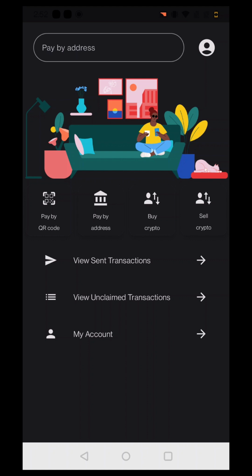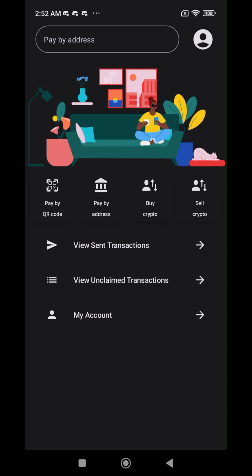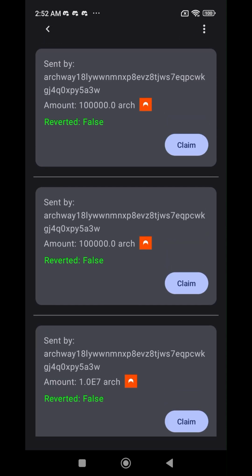So I'll go to my other app. This is my other mobile. Here I received the transaction. So I'm going to go to the unclaimed transactions, and you can see that I have some unclaimed transactions.